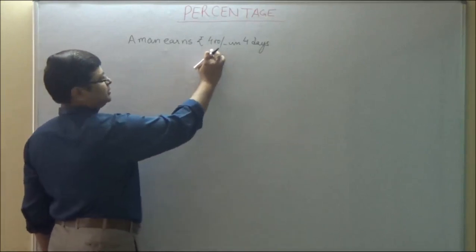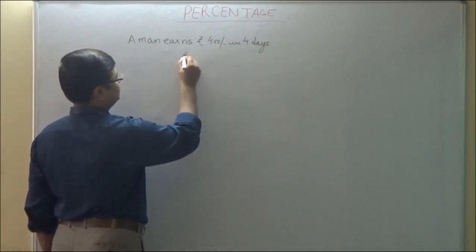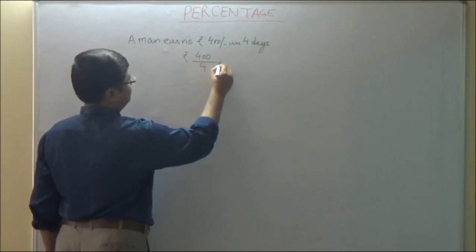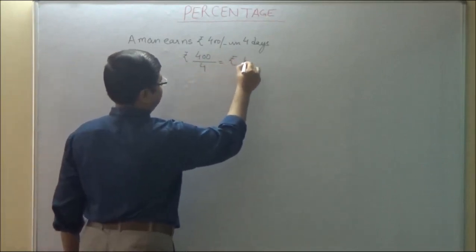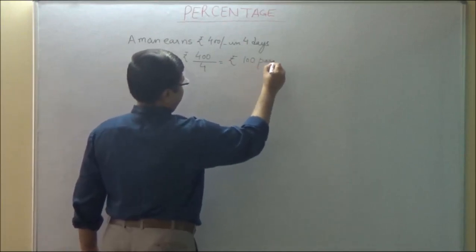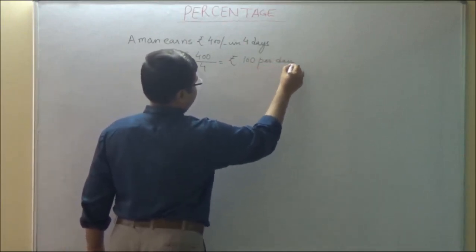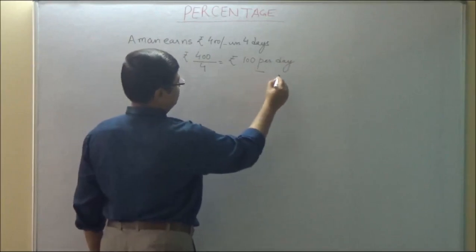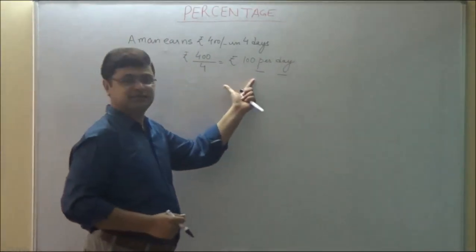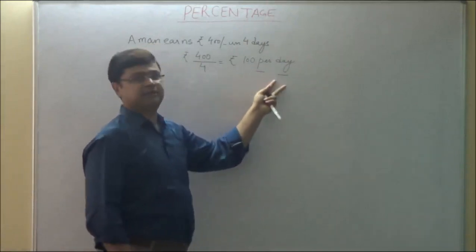So he earns rupees 400 in 4 days. He will earn rupees 400 by 4, that is rupees 100 per day. Here it is per day. That means the reference here is 1 day, per day.